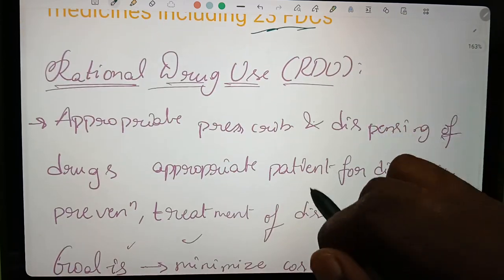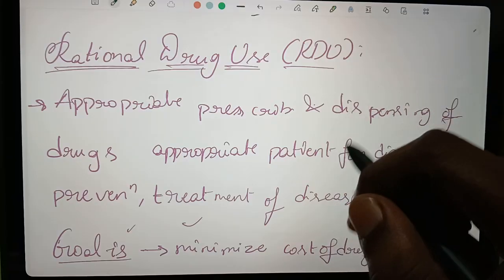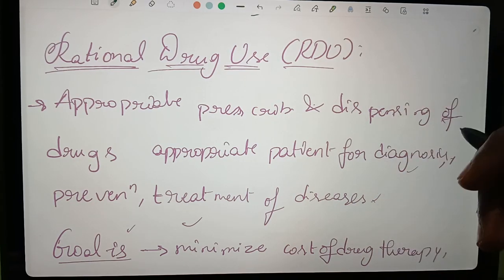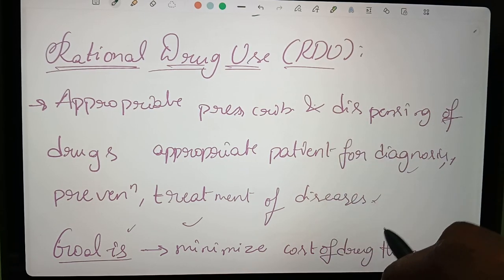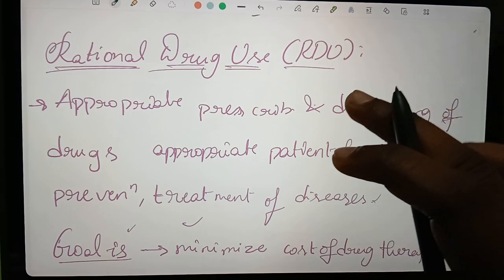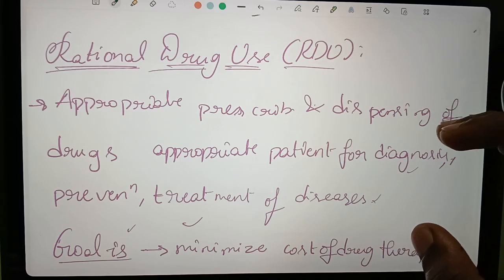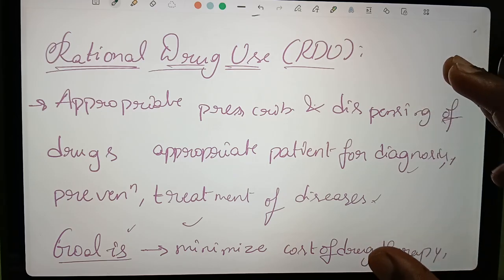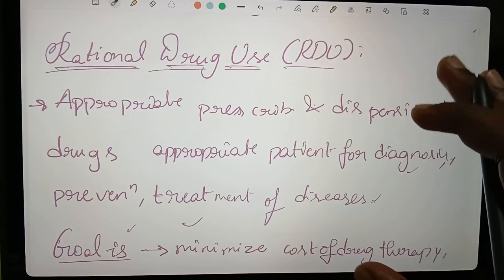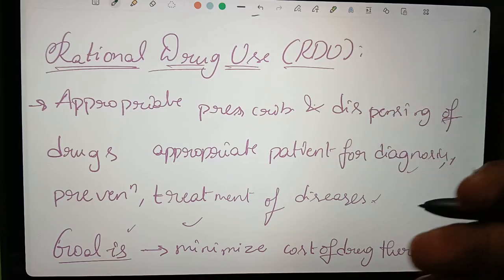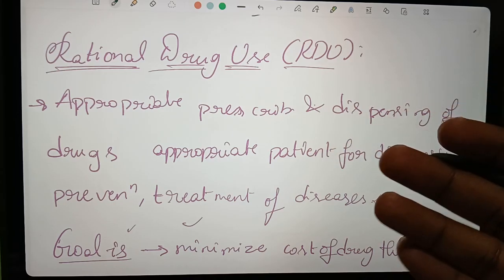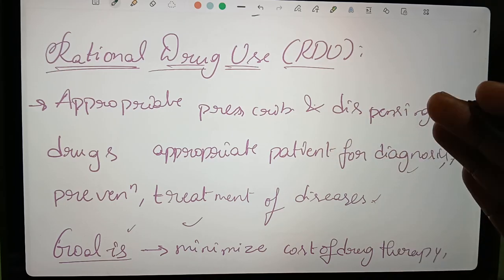Coming to rational drug use, I will tell in simple terms. If a person is having a particular disease, then for that particular disease, the appropriate medicine should be given, but not other extra medicines which are not that useful for that patient.